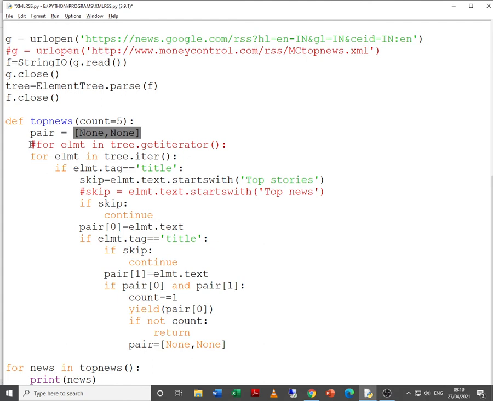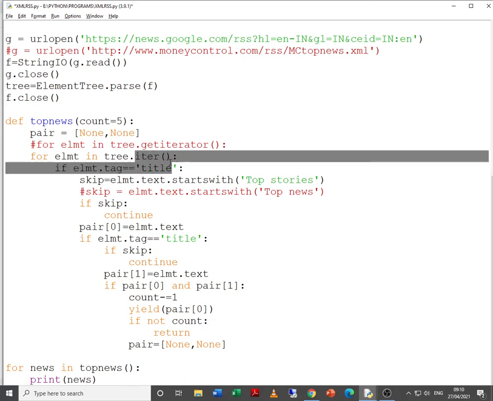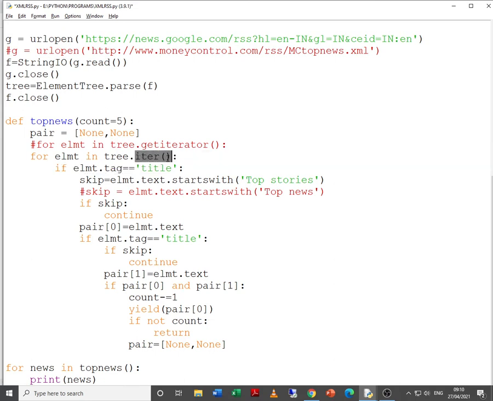Now the previous versions of Python supported the tree.getIterator method or function, but the current version, that is 3.9, does not support that. It is deprecated, that means out of date. So you need to ensure that you are using iter. This we have already used in the last program.